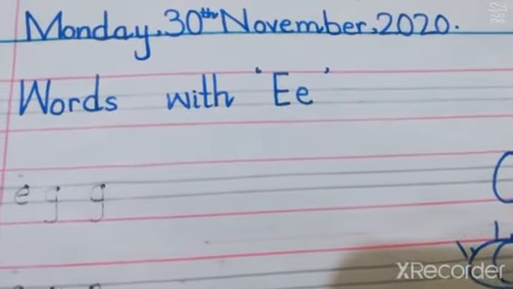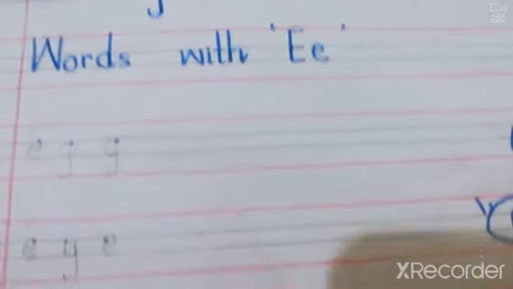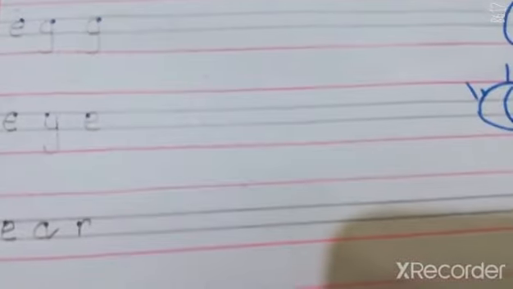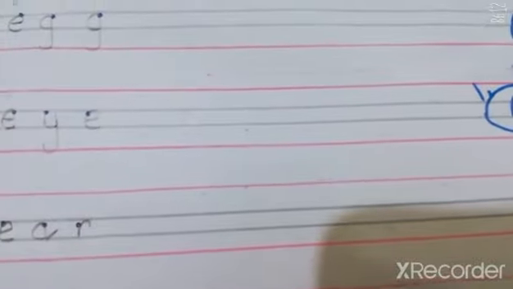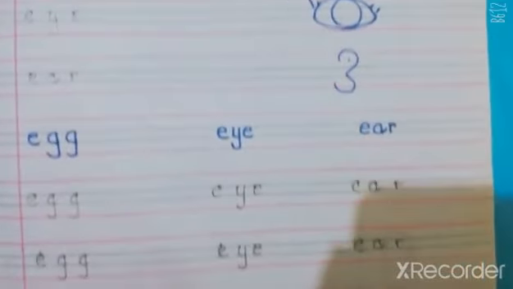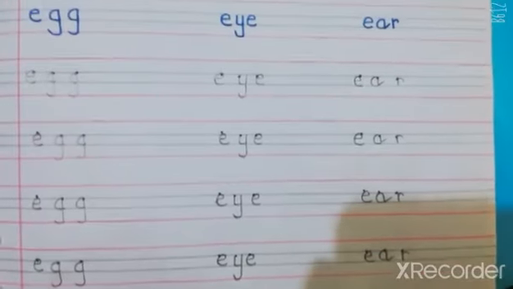First of all, we will write the spelling of egg. Then eye and ear. In this way, you will complete your work neat and clean. Thank you.